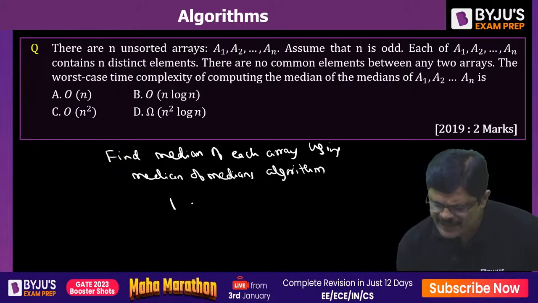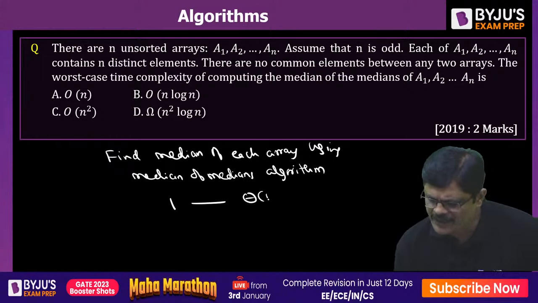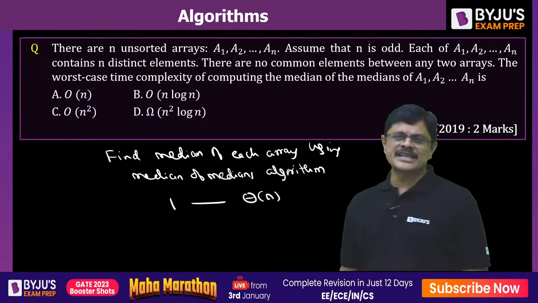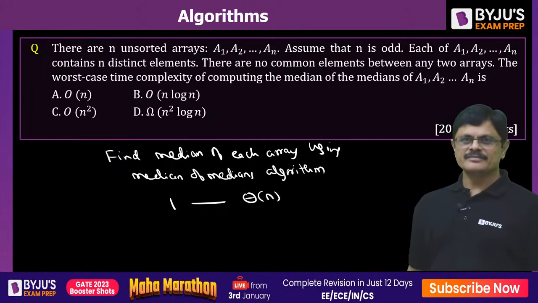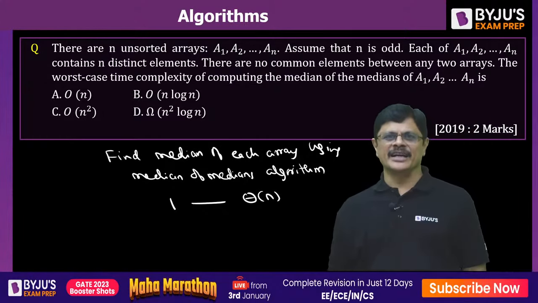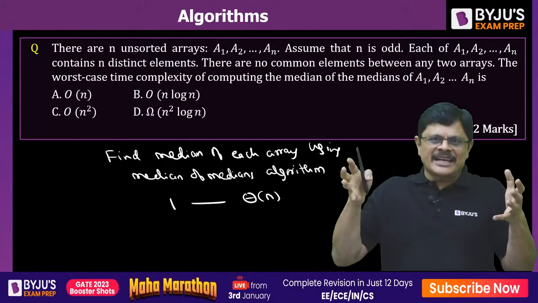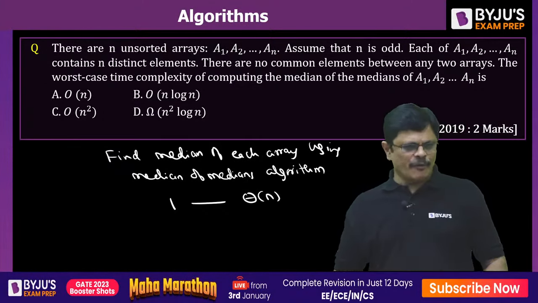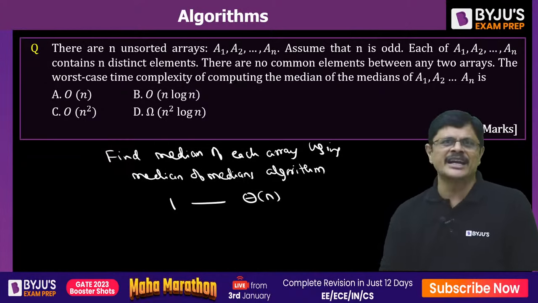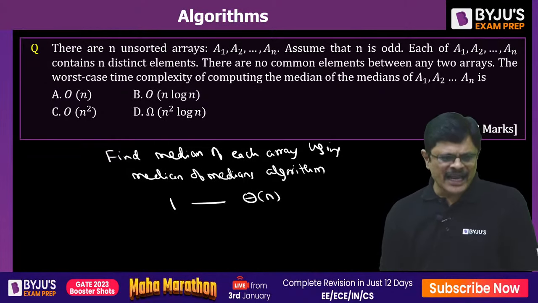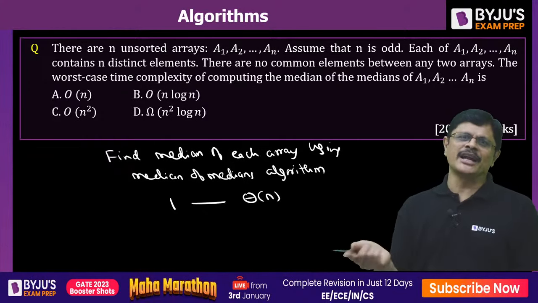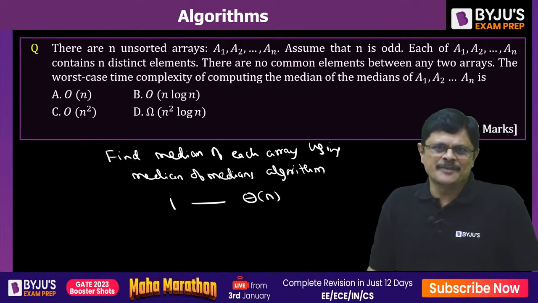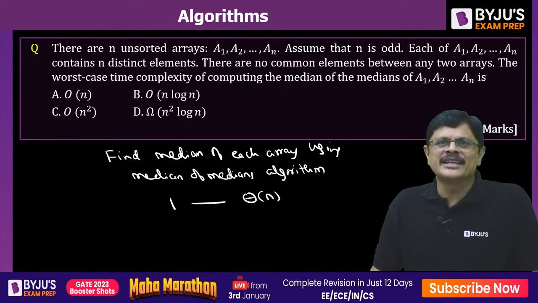For each array, this can be found in theta n time, my dear friends. Now, for these n arrays, we get n medians, and the median of medians of n elements can again be found in theta n time.